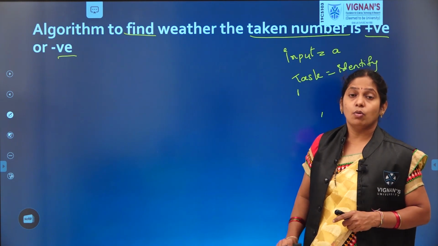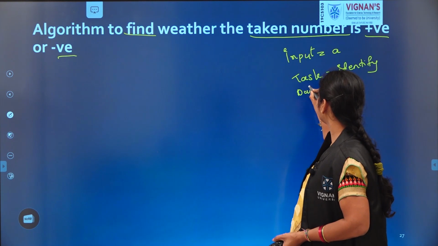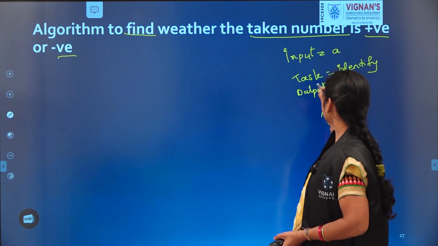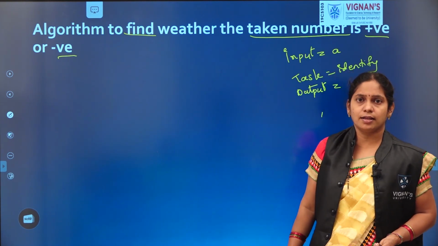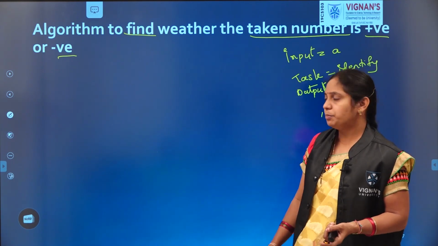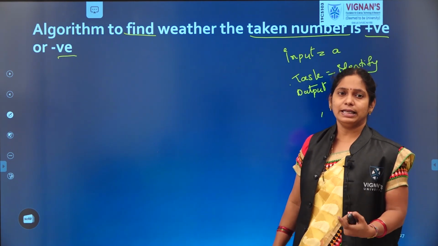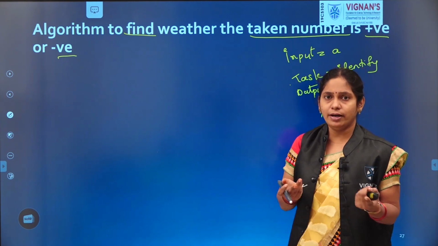That is our task. What is the output? What should we display? Based on the task, what we verified and performed here, you simply tell it as a positive number or a negative number.